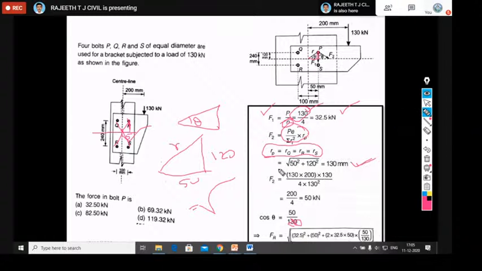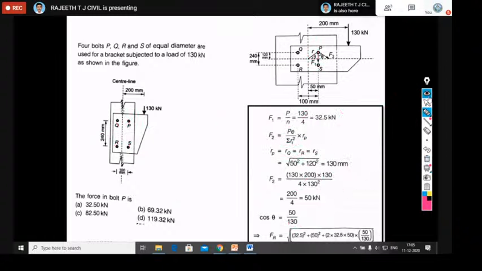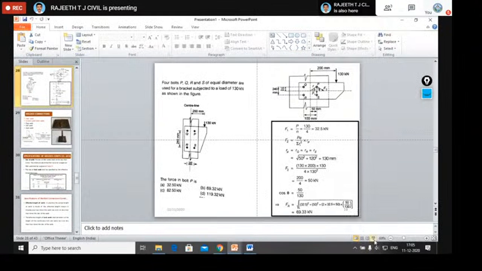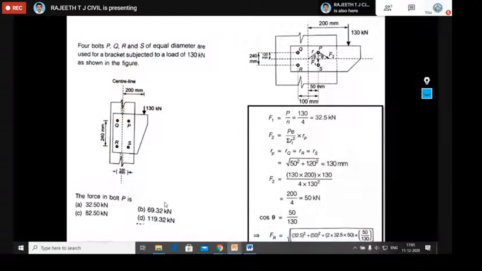Okay. Now you go for the F2 substitution here. At the bottom you should substitute sigma r square. Here r is 130, therefore you substitute r here, 130 square, and 4 is the number of bolts. In the numerator, P into e, P is 130 kilonewton, where e is 200 millimeter, and r is 130. You substitute all the things into the formula. Okay, you are going to get 69.33 as the answer. That is option B.